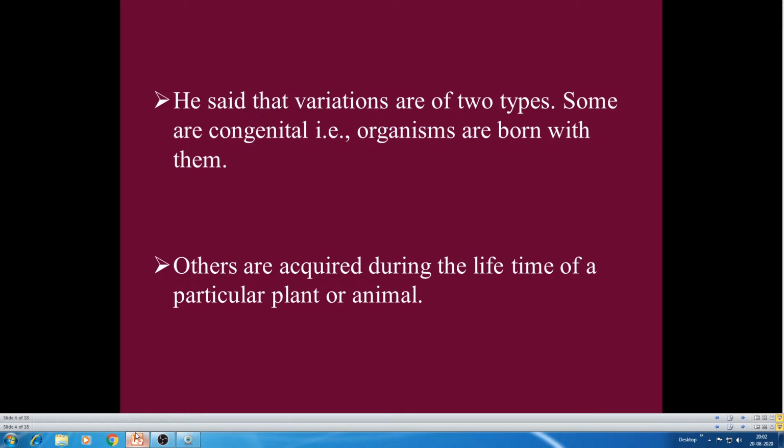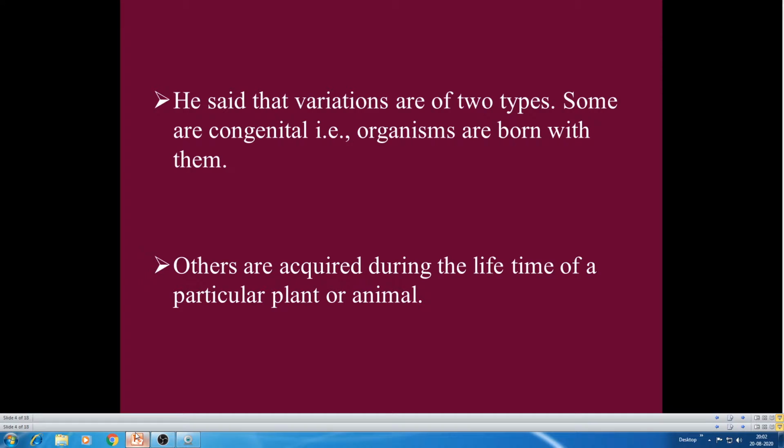He said that variations are of two types. Some are congenital, that means the organisms are born with them. Others are the acquired characters that we discussed in the last class.